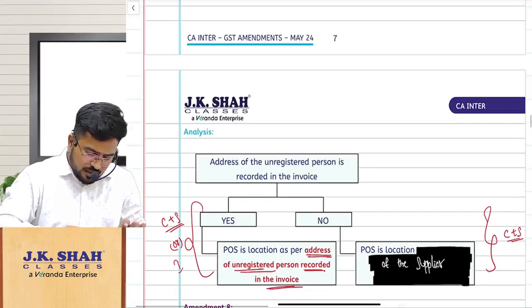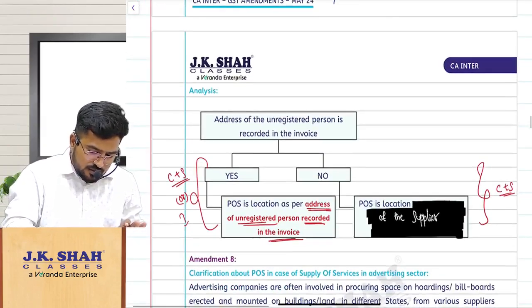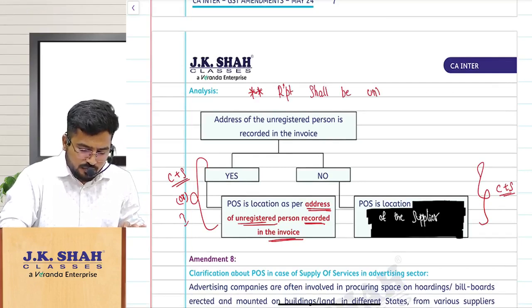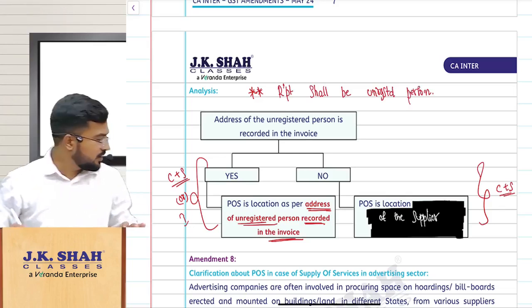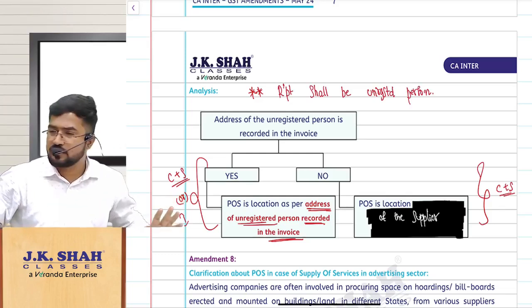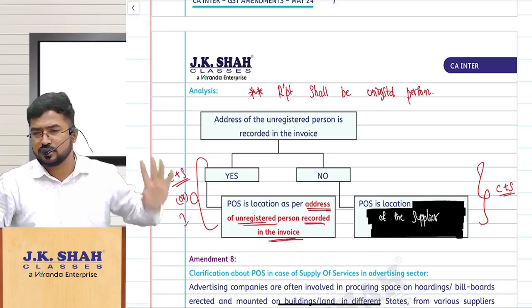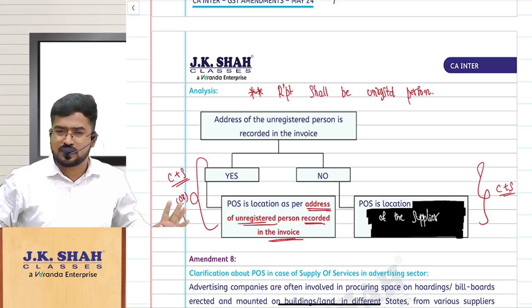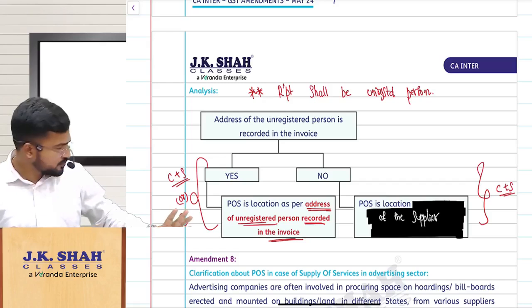The recipient shall be an unregistered person. So I repeat, in this case nothing else is relevant. Clause CA straight away. Movement is there or not there, all these things you need not worry at all. Shall we proceed, ma? Because this has a non-obstante clause. Shall we proceed?